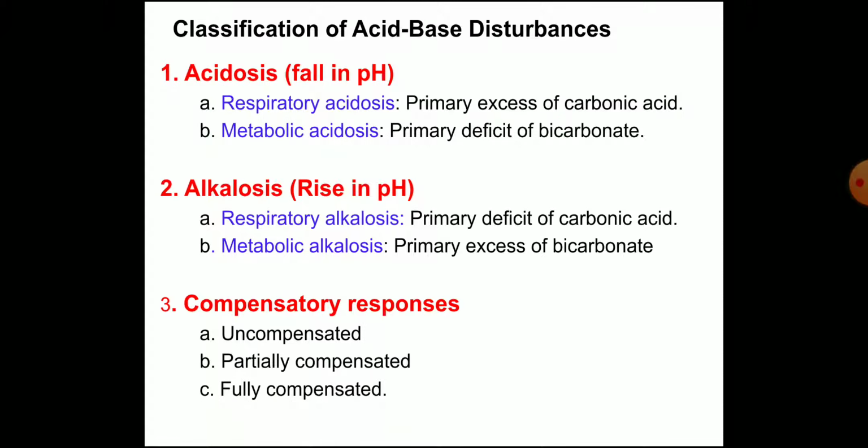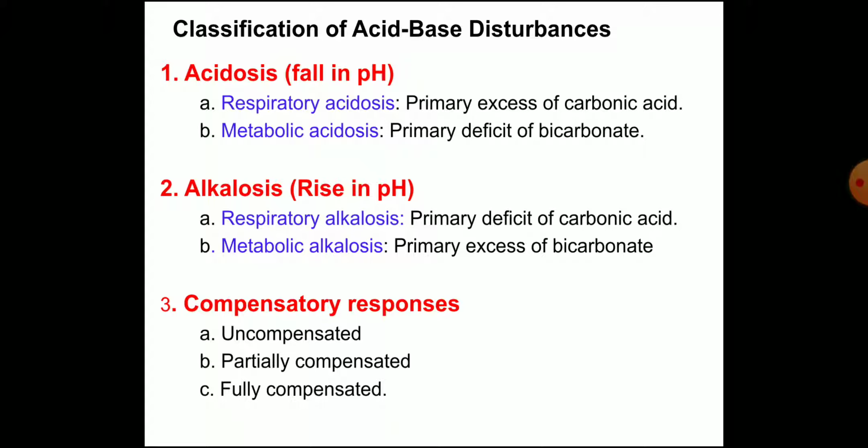So before going to the actual topic, that is metabolic acidosis, we have to know what is acid-base disturbance. It may be acidosis, alkalosis, or compensatory responses are also there. What is acidosis? It is a fall in pH. You know the normal pH of the blood is 7.4. So when there is a decrease in pH, that is called acidosis.